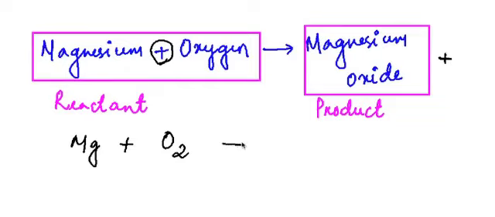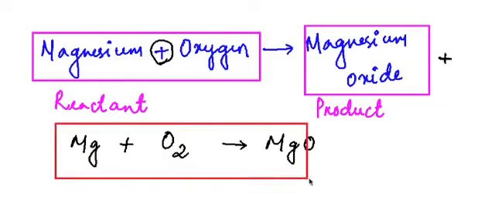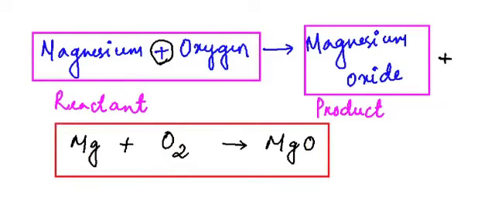Then we separate them with an arrow mark and then we get magnesium oxide. Now what is the formula of magnesium oxide? MgO. Now this is the skeletal equation for the following. Alright, so this is how we are going to represent various chemical changes.